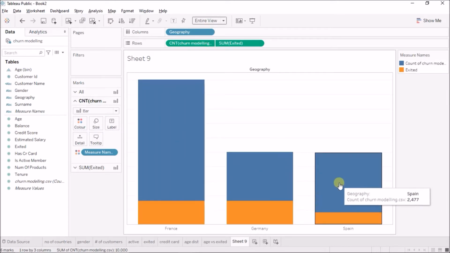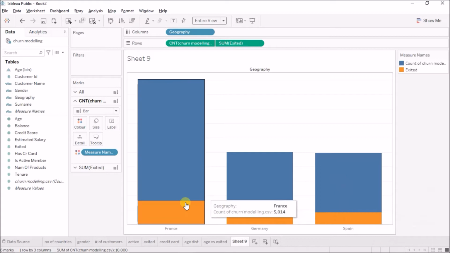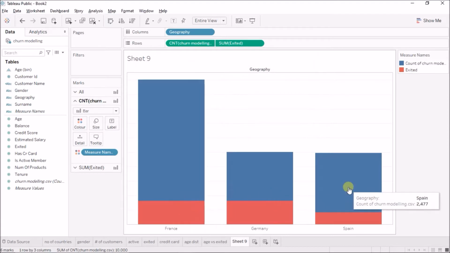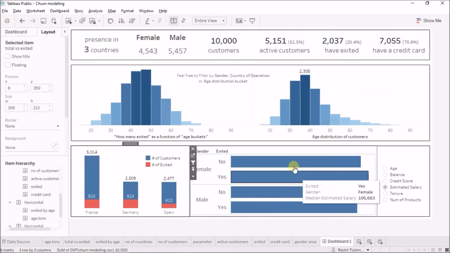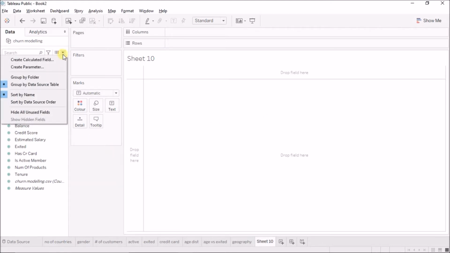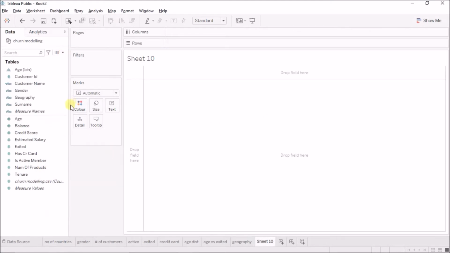Okay, very good. Now this is giving me exactly what I want, right? So I'll just change the color to red to signify that these people have left the bank. Okay, this is geography. Very good. Now the final one, this is a parameter. So parameters, if you are familiar with it, very good. Otherwise it is very easy, nothing too fancy.